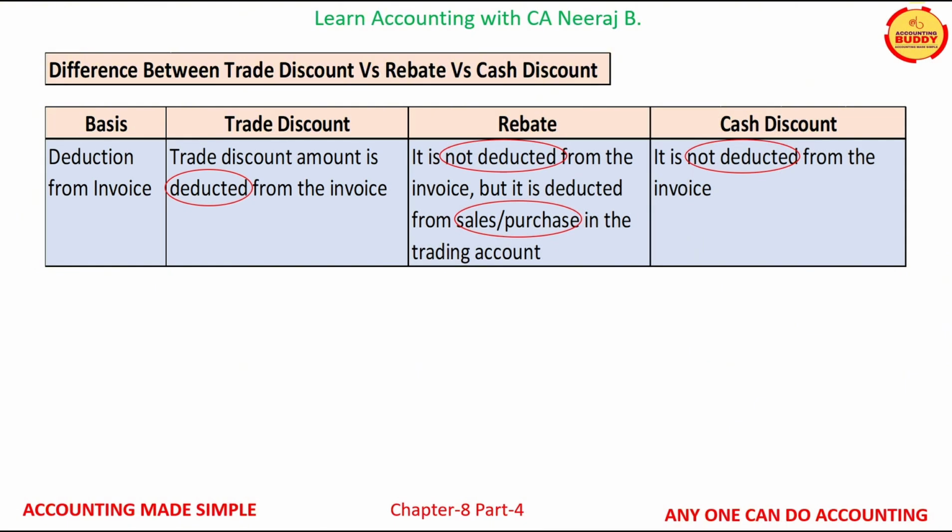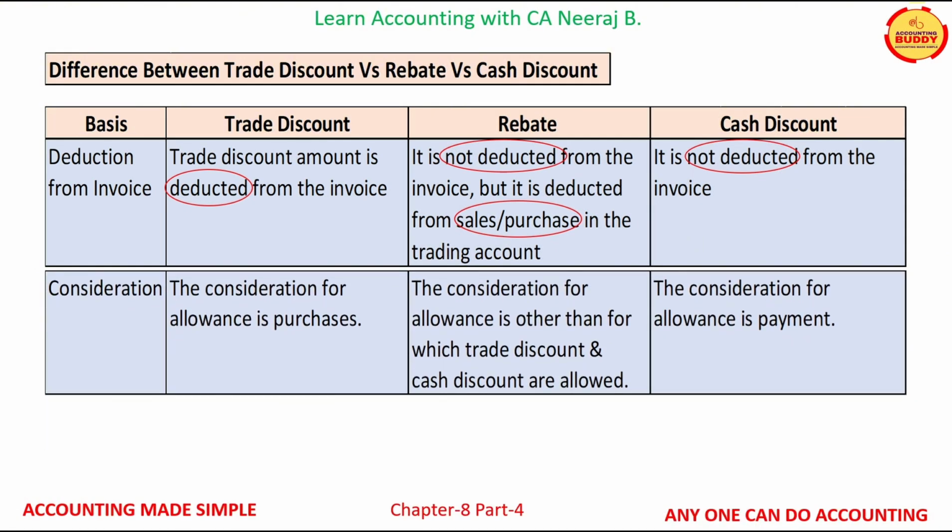Next basis of difference is consideration. In case of trade discount, the consideration is purchases. For rebate, the consideration is allowances other than those for which the trade discount and the cash discount are allowed. For cash discount, the consideration is payment.